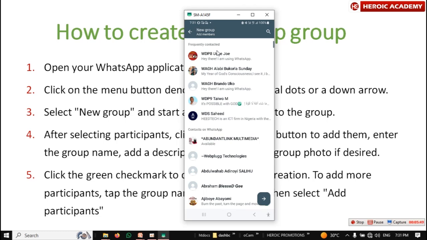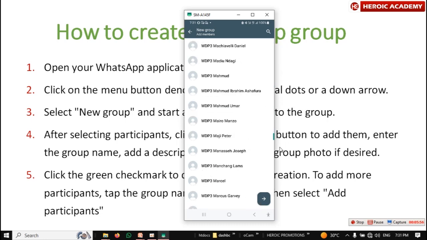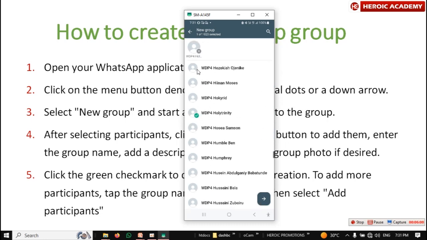So you see all the contacts I have here. You have to select the contacts you want to add to the group. Select all the contacts you want to add, and after that, you click here. Then you click on the group name and give it a name, and that's all. But I'm not creating a group, I just showed you how to do it.